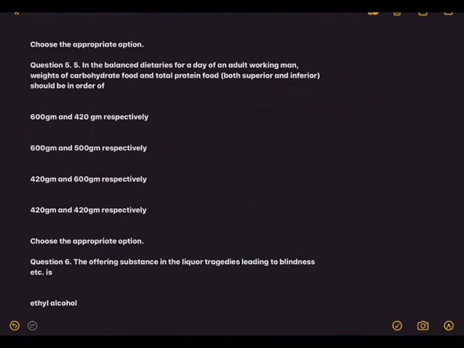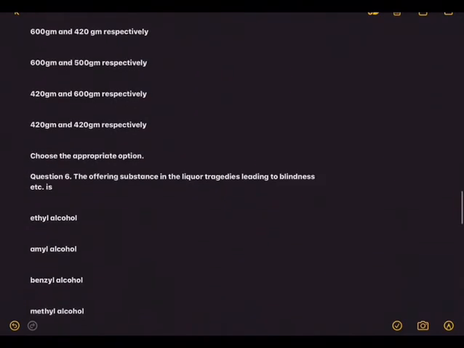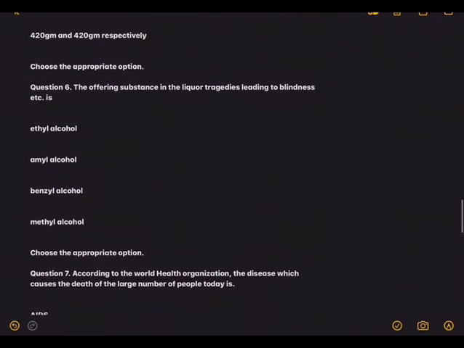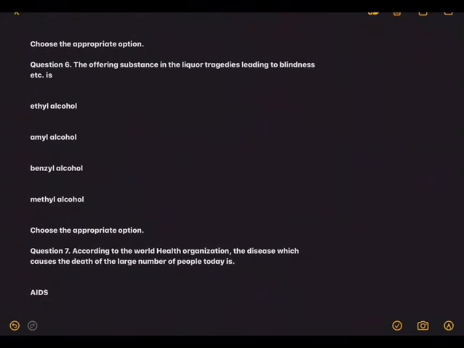Next, in the balanced diet, again of course here we are giving in terms of quantity. For a day, for an adult working man, weights of carbohydrate food and total protein food, both superior and inferior, should be in order of 600 grams and 420 grams respectively. Now first one is carbohydrate, second one is protein. So is it 600 420 or 600 500 or 420 600 or 420 420 respectively? So just Google it and find out.